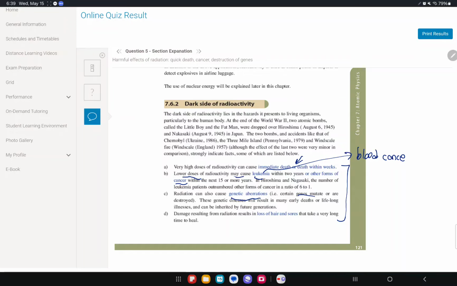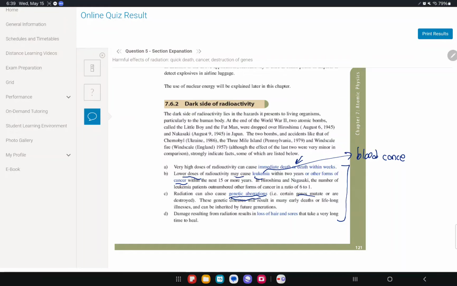For example, I think some people after the nuclear bomb in Hiroshima had some mutations where they became blind all of a sudden. Why? Because of the radiation. The radiation can do stuff to your body. That's what we call genetic aberrations. It changes stuff in your body.